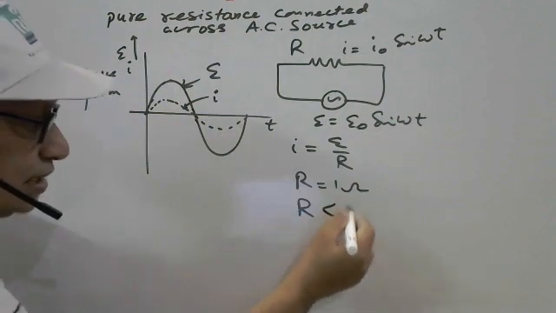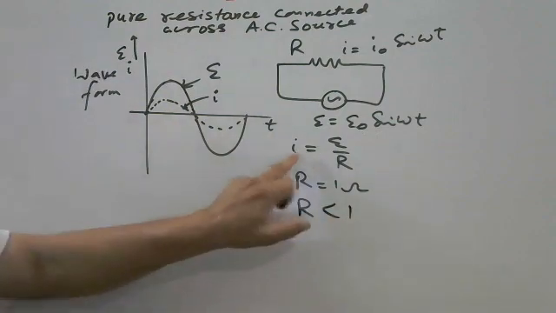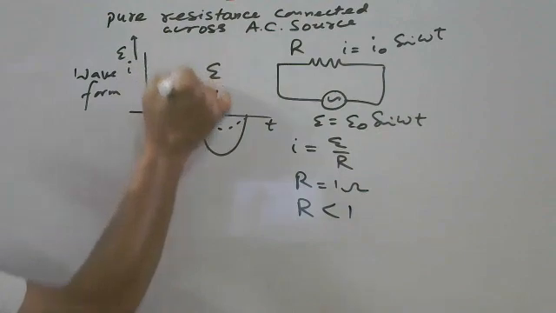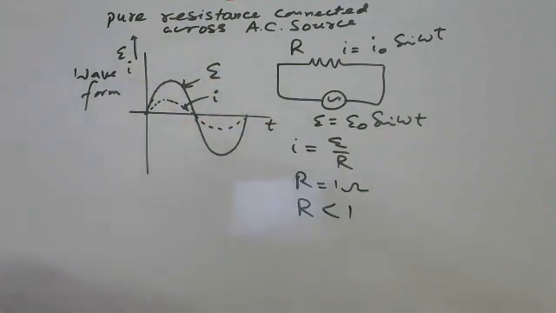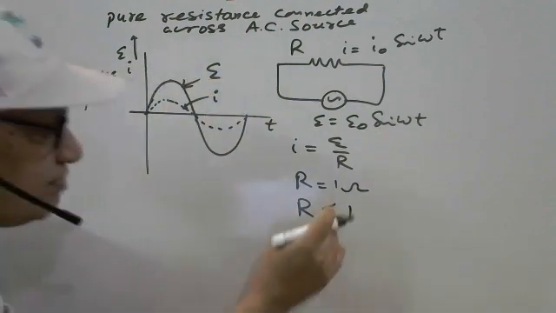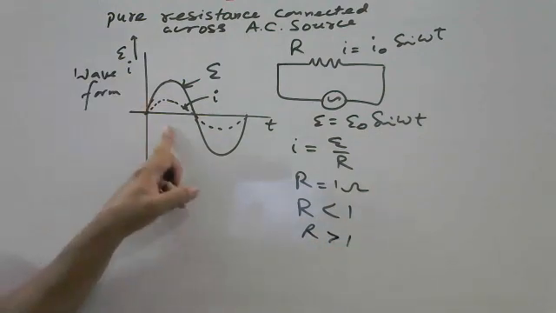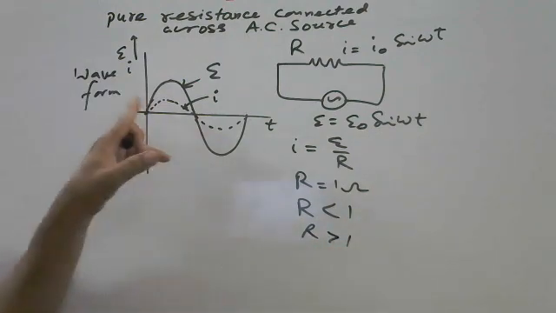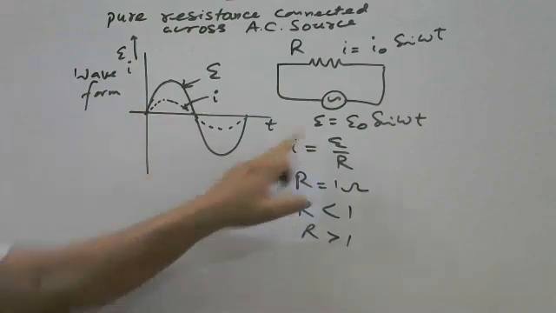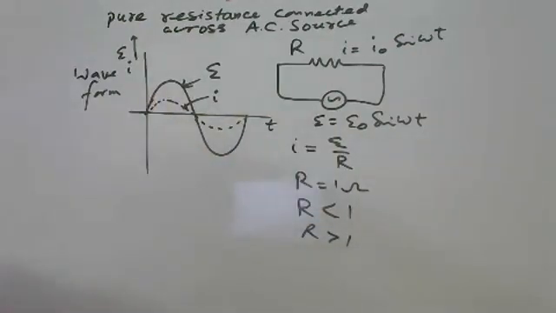If R is less than 1, it means I is more. If R is more than 1, it means current is less. So here we have taken resistance more than 1, and I is less than E in maximum value also.